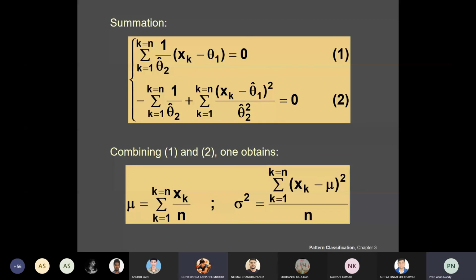Because with this estimate, you can find the maximum likelihood estimate for the mean vector. It is just like a sample mean. And the maximum likelihood estimate for the covariance matrix, what is it? It is just the arithmetic average of the n matrices, that's it. It is just the arithmetic average of the n matrices, that is (xk minus mu hat) into (xk minus mu hat) transpose.